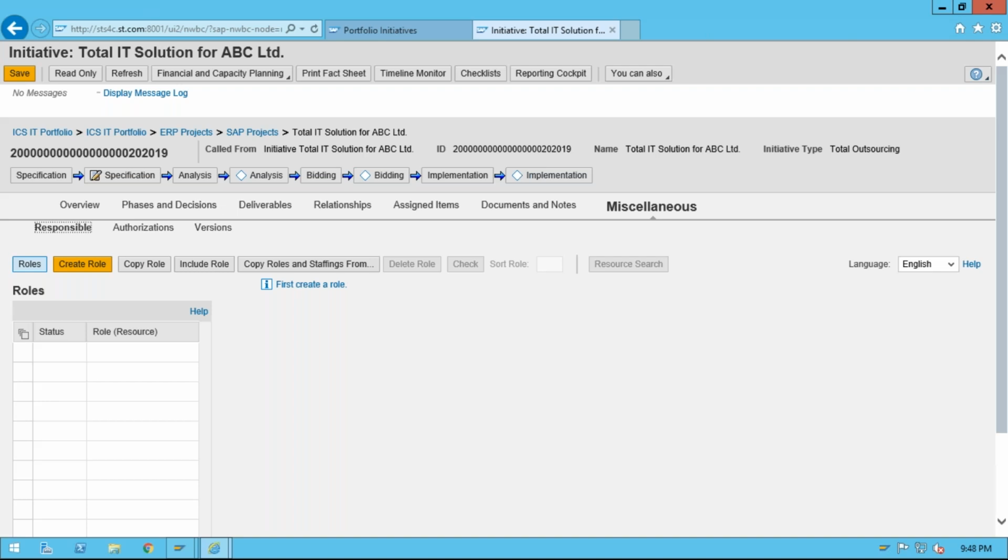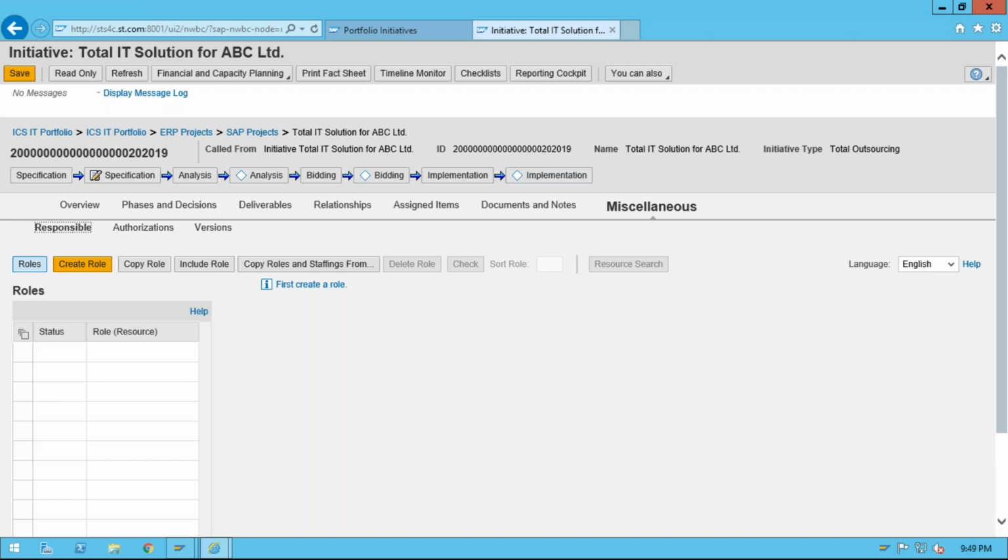Apart from that, in PPM we have the project-specific role. Whenever any project is created, the project manager has to think about what different roles we need to execute this project. For example, in an SAP implementation project, what modules are there? Broadly, you need a functional consultant and a technical consultant, a project manager, and an integration manager.